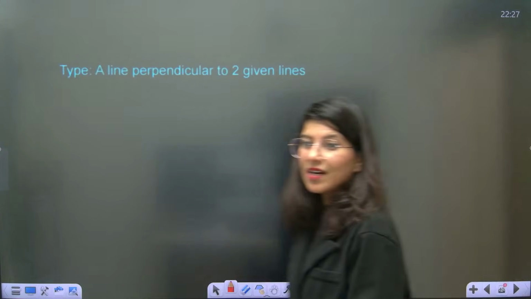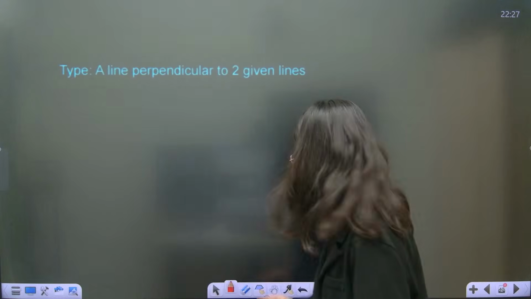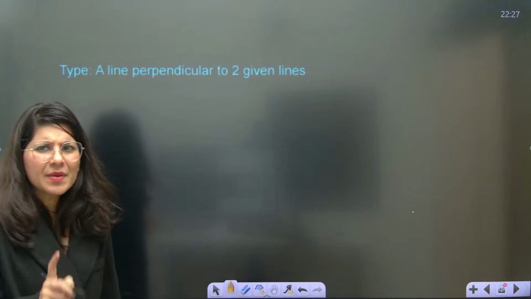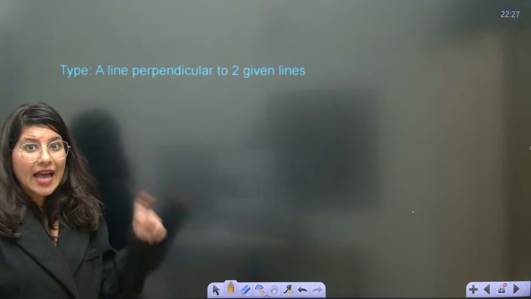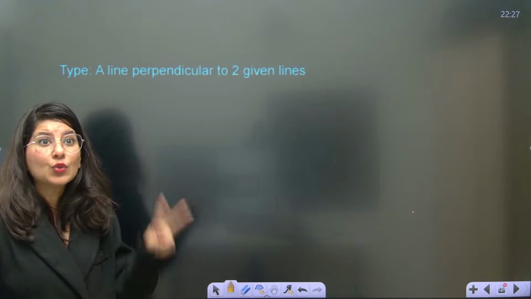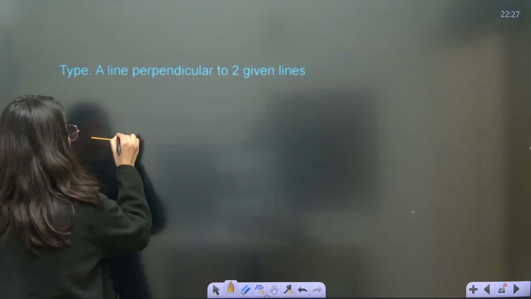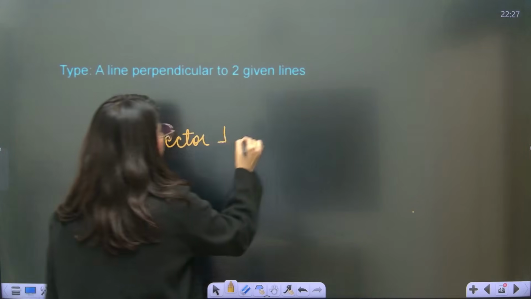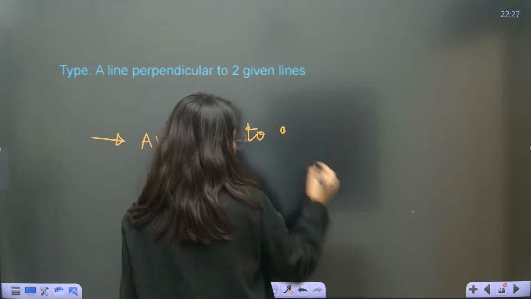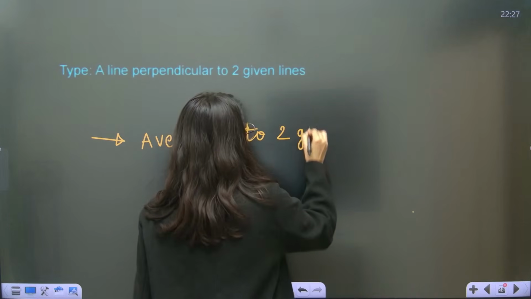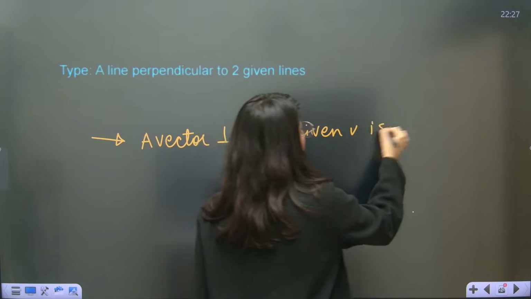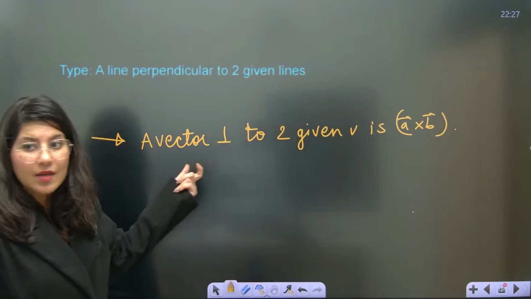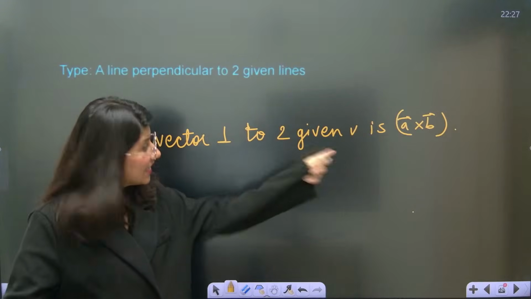Now understand. A line perpendicular to two given lines. Okay, ma'am, what is this new type? Let us know. Do you remember I told you this in vectors? That a vector perpendicular to two given vectors is A cross B. Yes or no? Remember? A vector perpendicular to A and B is A cross B only.